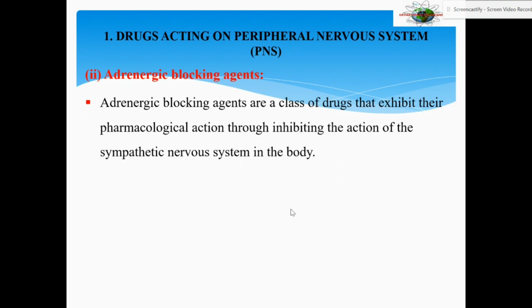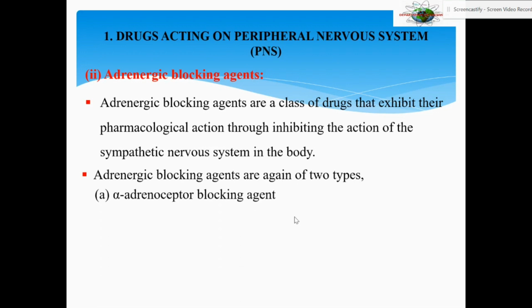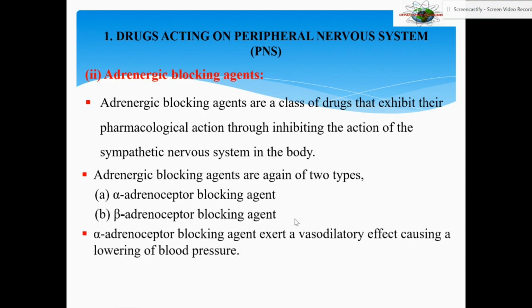Adrenergic blocking agents are a class of drugs that exhibit their effect by inhibiting the action of the sympathetic nervous system in the body. They block or inhibit the natural response that is generated through the sympathetic nervous system. Adrenergic blocking agents are again of two types. They are the alpha adrenoreceptor blocking agents and the beta adrenoreceptor blocking agents.